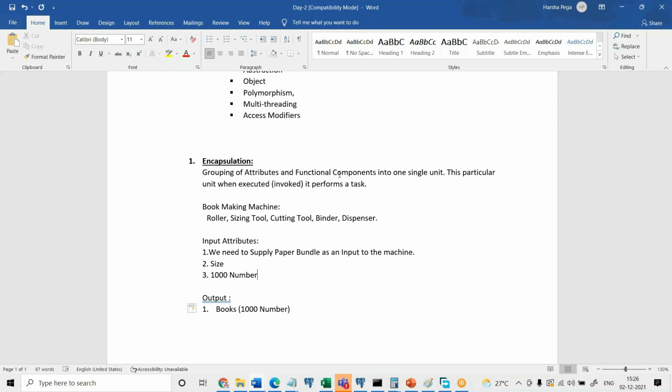If you look at it as a physical substance, the example can be a book making machine, right? But software is not a physical one. It is a product, but it is not physical. Software is just like a piece of code. So now in software, you have to try to implement the same encapsulation concept.